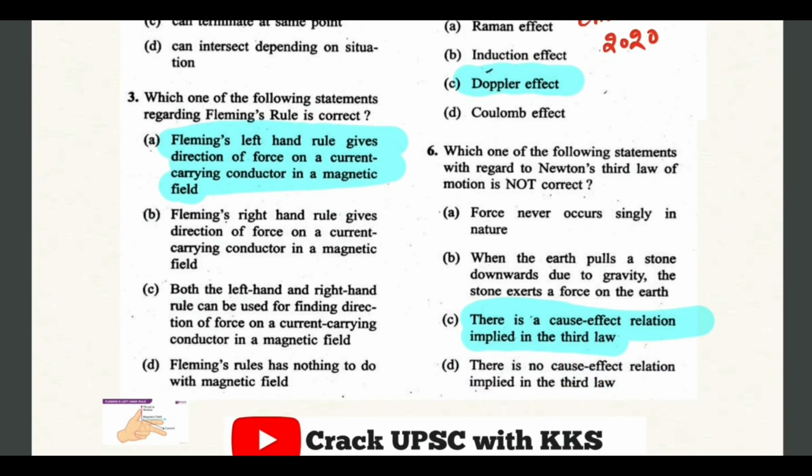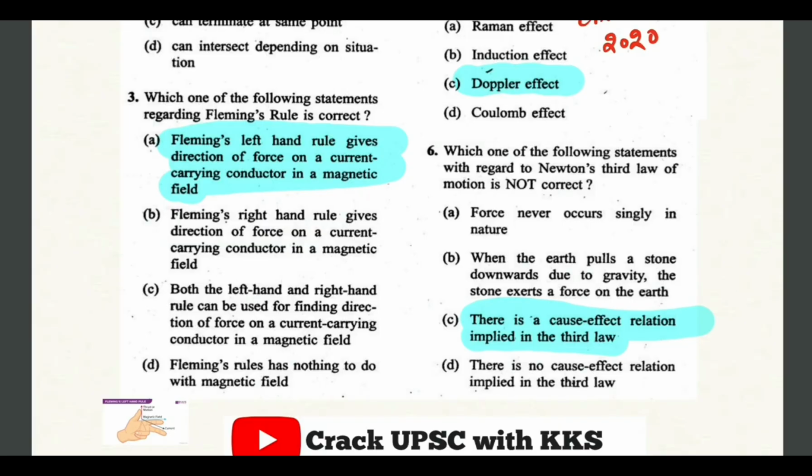Next, let's see next question. Which one is not correct regarding Newton's third law of motion? So C would be correct answer, as no cause-effect relation is applied in the third law. So C would be incorrect and all the three options are correct. First one is force never occurs singly in nature, and second one is when earth pulls a stone downward due to gravity, the stone exerts a force on the earth.